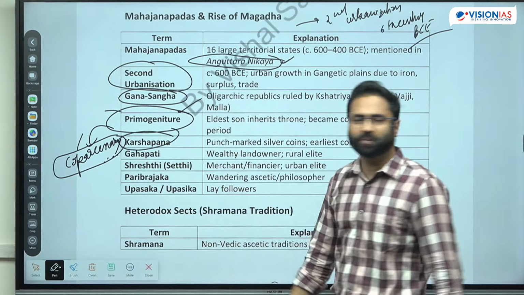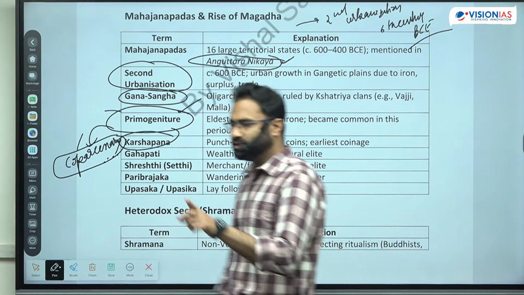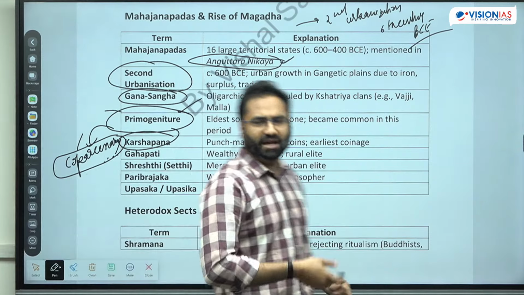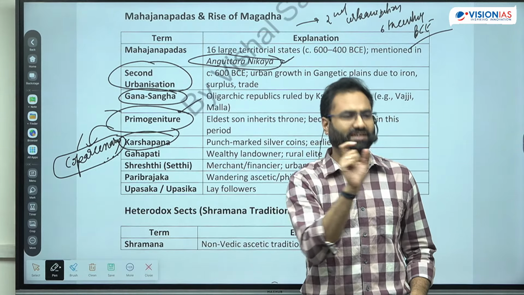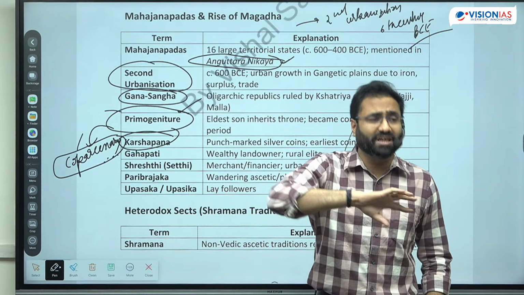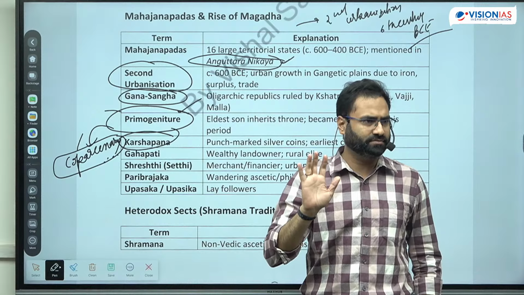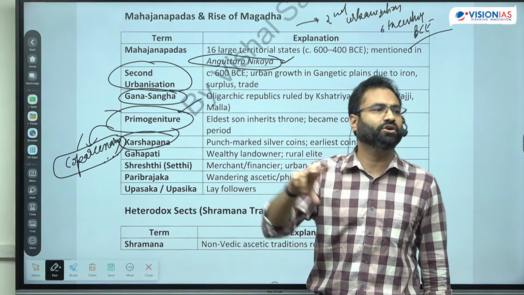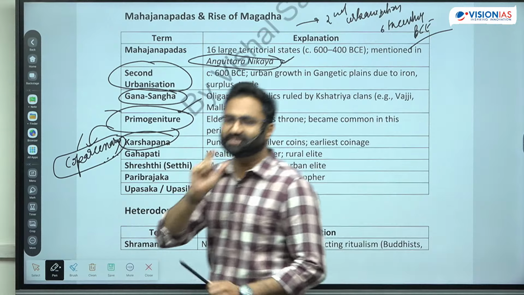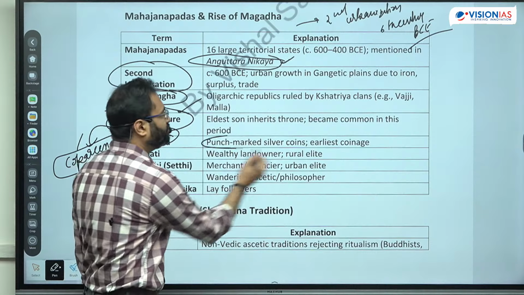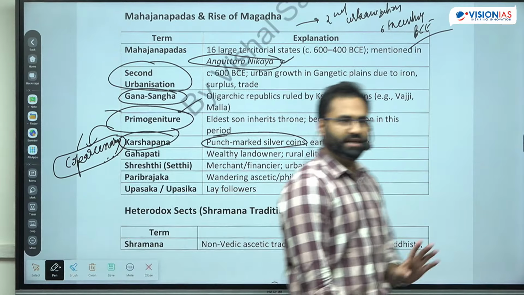Next is the Karshapand. Karshapand is utilized. If you have ever read any text related to the Mauryan Empire, Karshapand is utilized as roughly one of the highest currency. So they are the highest currency type of coin, but they were not exactly the true coins. They were like the coins used as the medium of exchange, but not the true coins, because कोई standardization नहीं था वहां पे, right? So the Karshapand were the punch mark type of silver coins, or one of the earliest coinage, right?